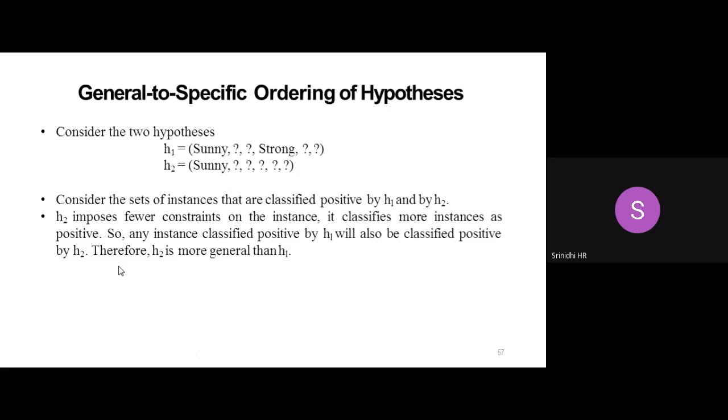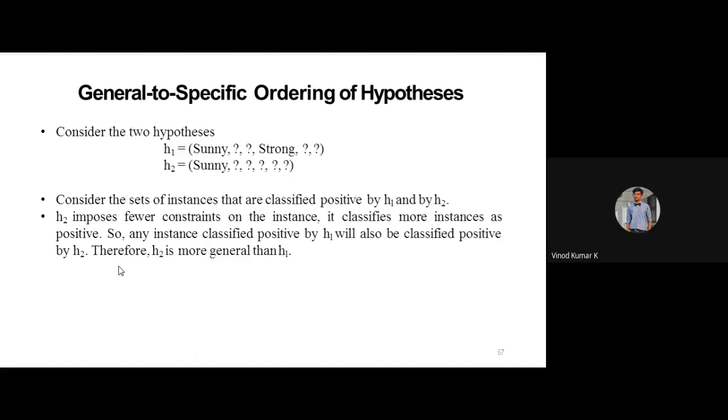Then H2 is my second hypothesis, where I again have sunny as my first attribute and all the rest general. If you consider this, can somebody confirm which hypothesis I can go with, so that I can enjoy the sport? Which hypothesis can I consider here?